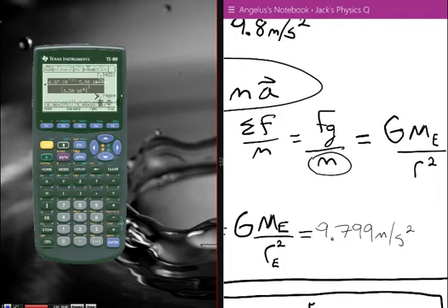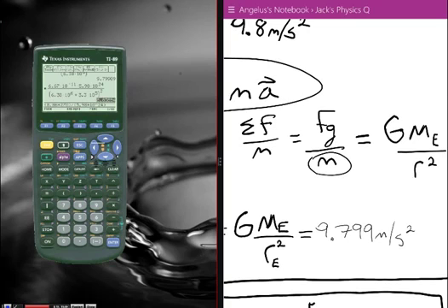So the next question is, well, what about, let's say the moose is at the International Space Station? The International Space Station is 330 kilometers above the surface of the Earth on average. 330 kilometers is still relatively small compared to the radius of the Earth. So it's not correct that people in the International Space Station are weightless, which is another question for another time.